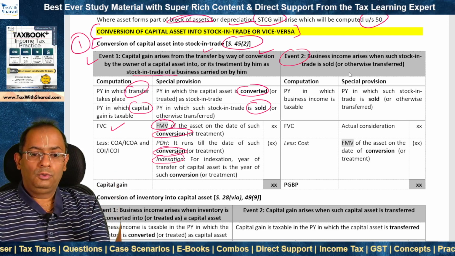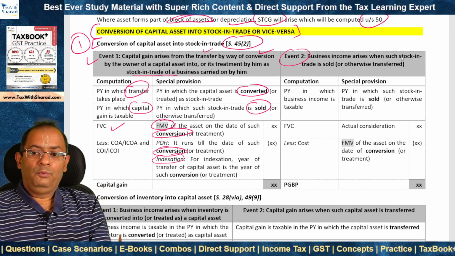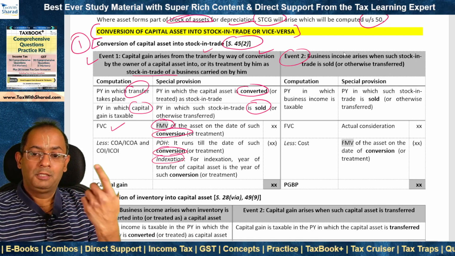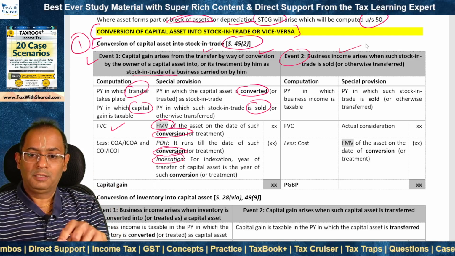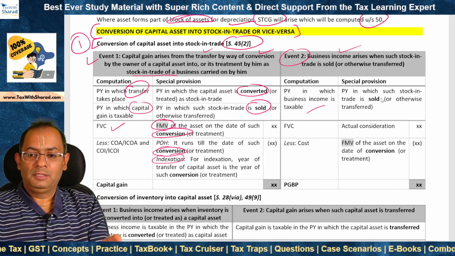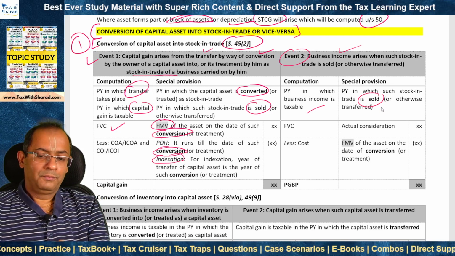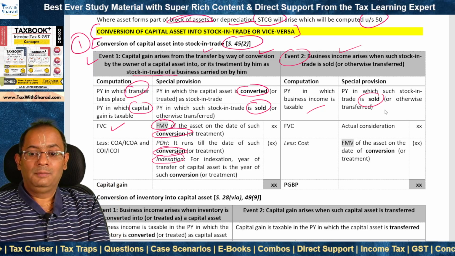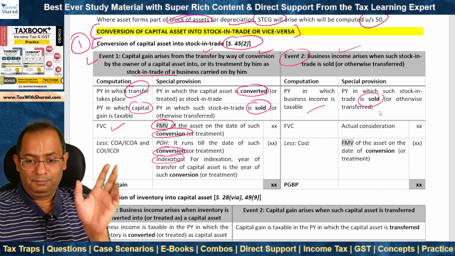In event 2, the stock in trade will ultimately be sold or will be transferred. In which case, what will happen? Since it is a stock in trade, business income will arise. And business income will be taxable when? In the previous year in which stock in trade is sold. So ultimately, both capital gain and business income become taxable when? In the previous year of sale.